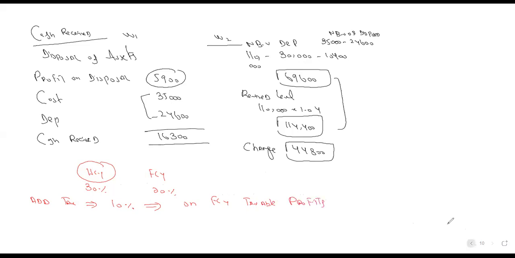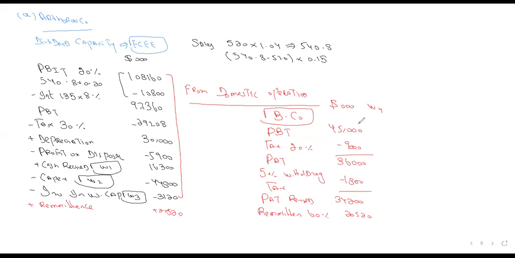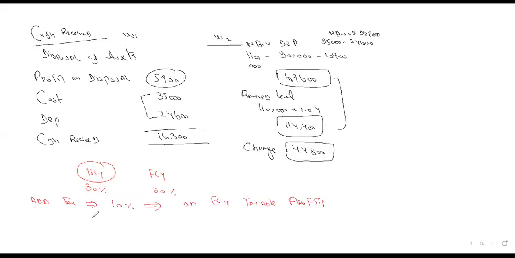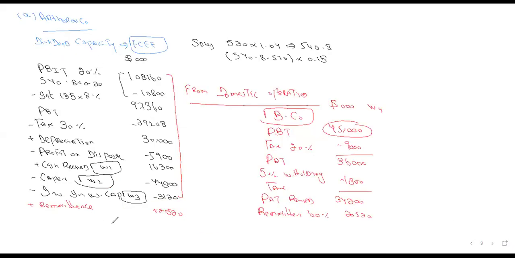The foreign country taxable profits are 45,000. Multiply by 10%, it is 4,500. This you will show here as additional tax, 4,500.